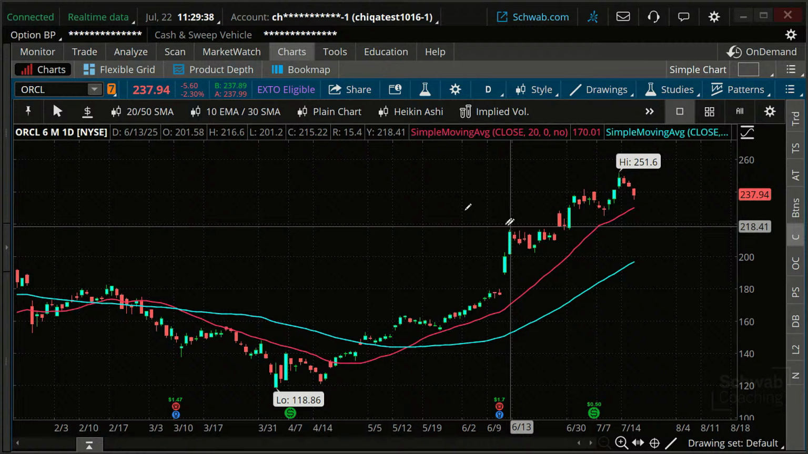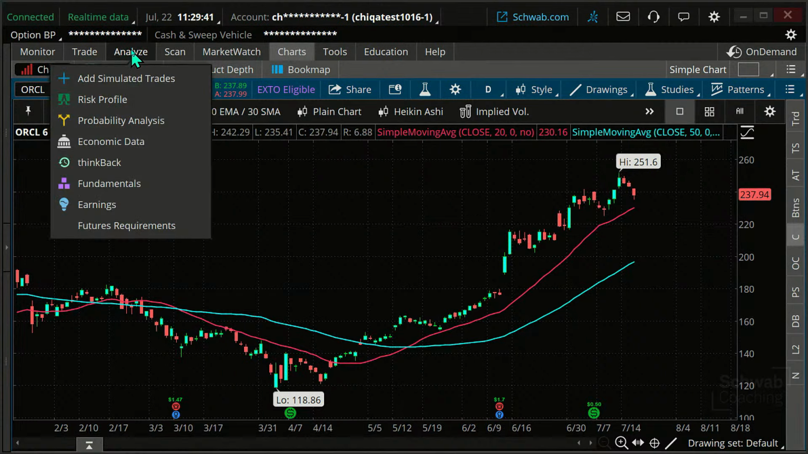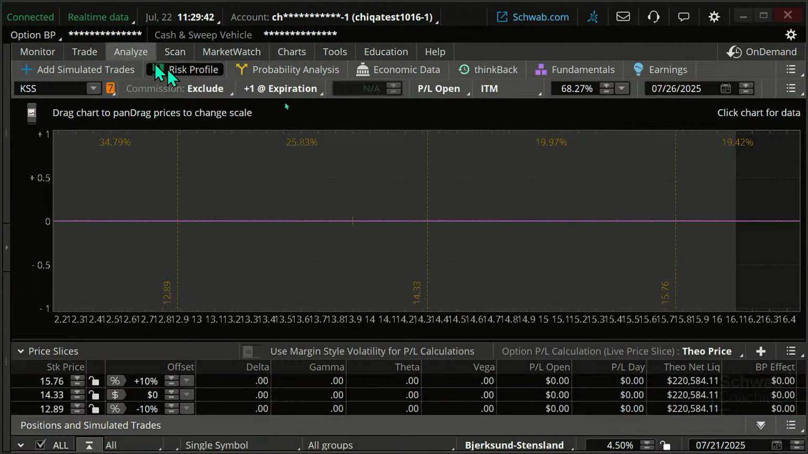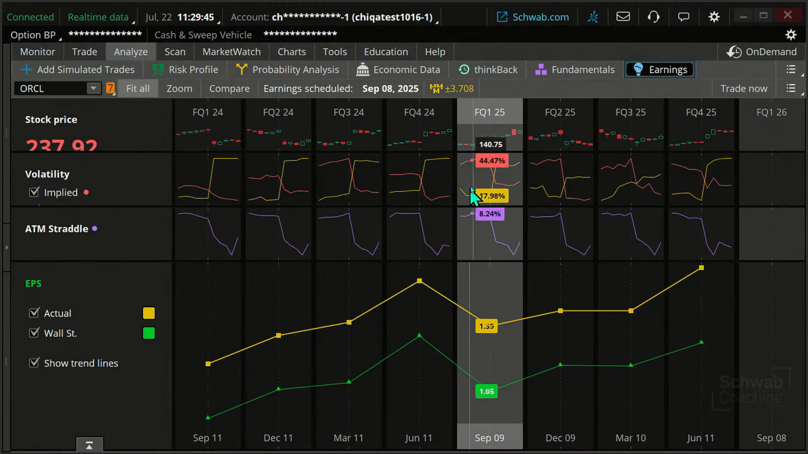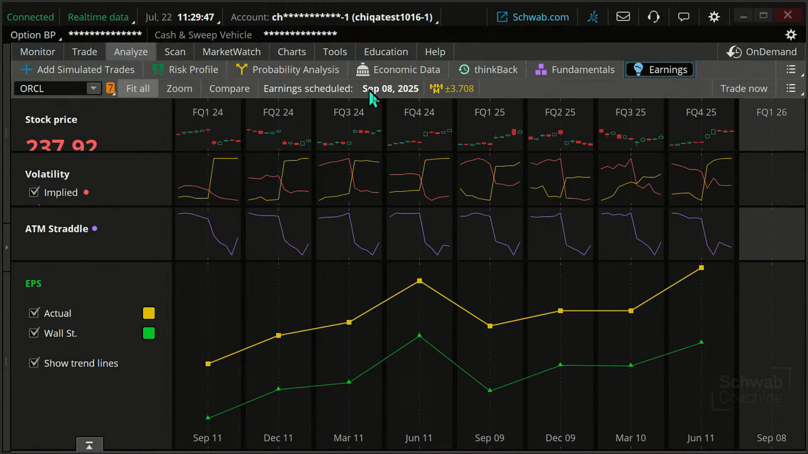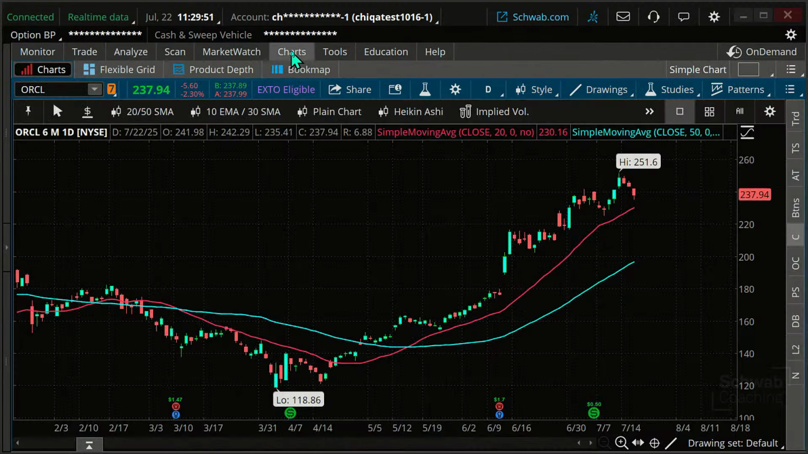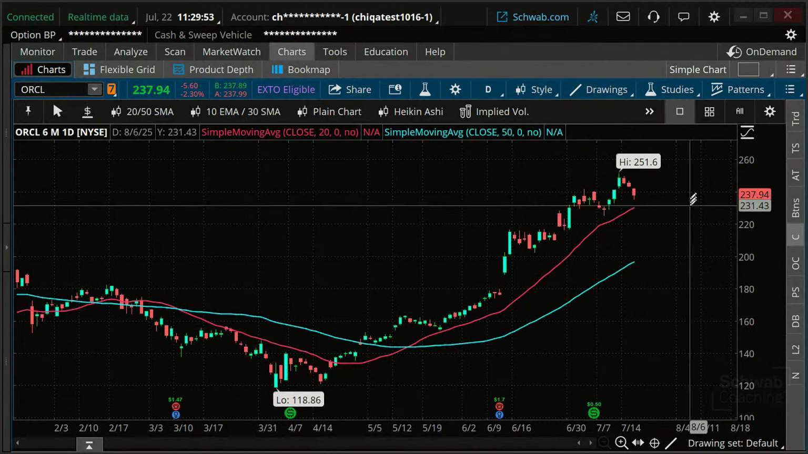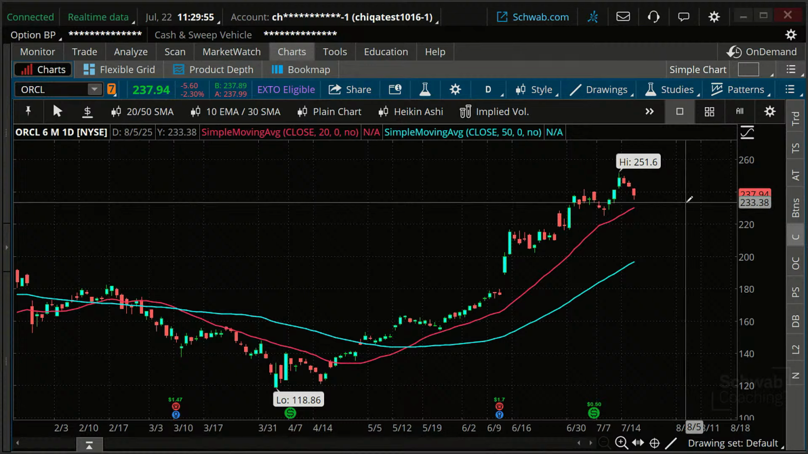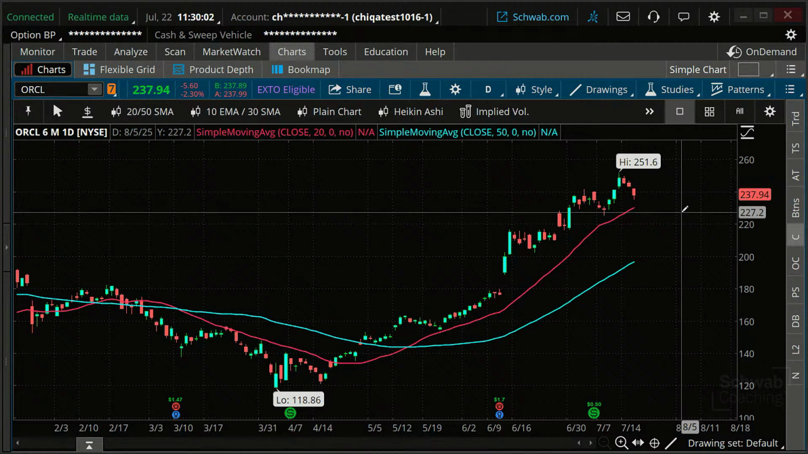Another way to check out when earnings is, if you go to the Analyze tab and click on Earnings, it will say right up here, September 8th, we have earnings. Okay, there's another way. But one nice thing about having it on the chart is if it's coming up, it's just kind of right in your face there. It's hard to miss. There's plenty of times I forget to look and then I see it right there.